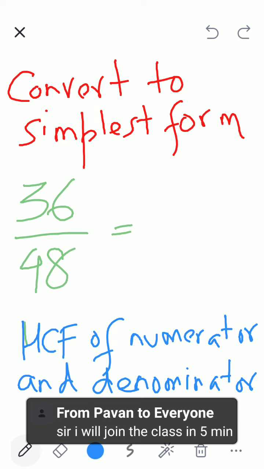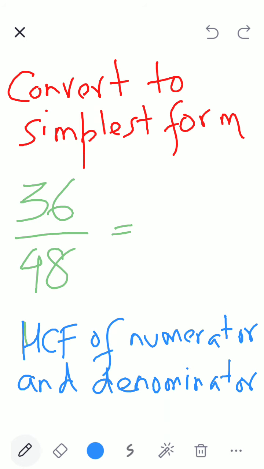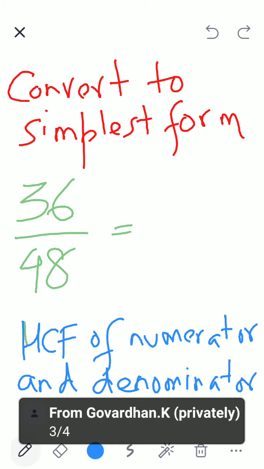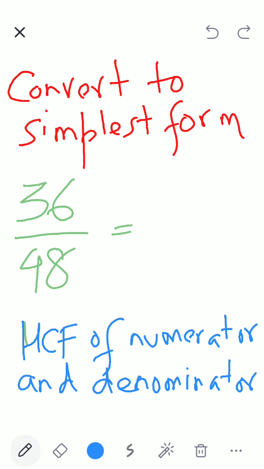Okay, Pawan. Quickly, children. Fastest finger first. Yesterday, the score was Bhargavi was 4, Govardhan was 3, Dhanya was 2. Yesterday's score. Fastest answers.